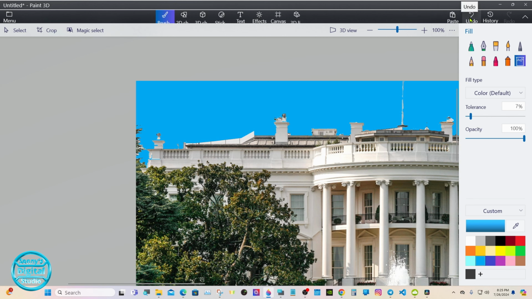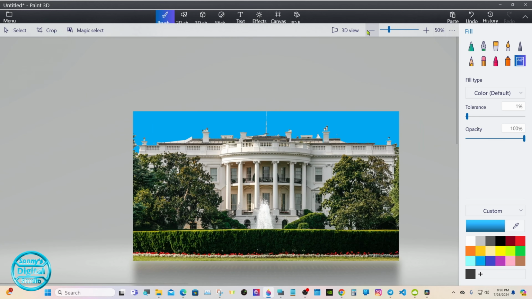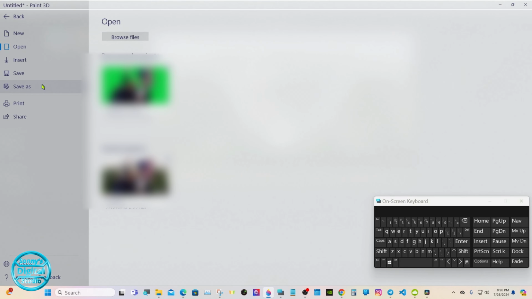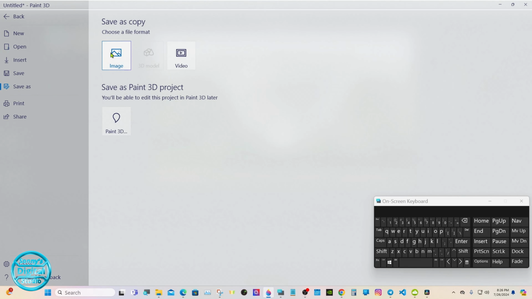And again, if it's too much, like you see there, I'll just undo it. Lower the tolerance a little more. I think that'll work. Now we'll go ahead and save it. Go to the top left. Save as. Image.